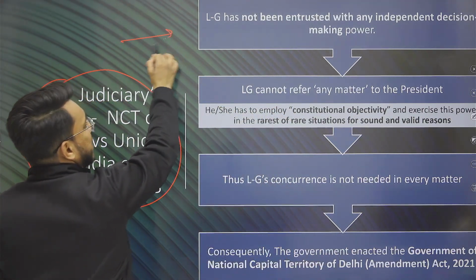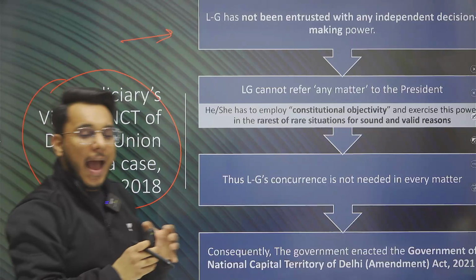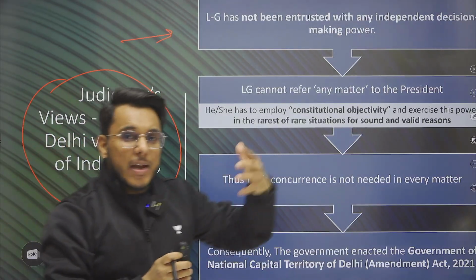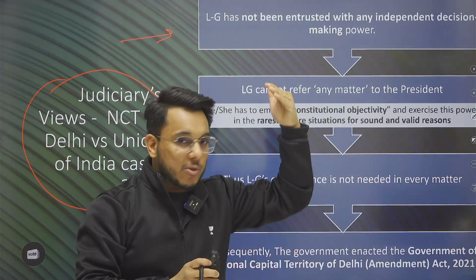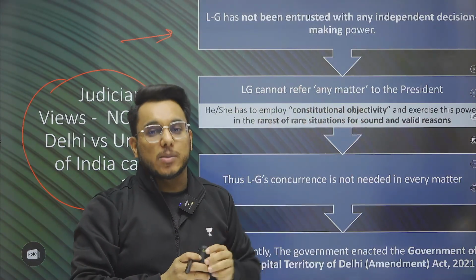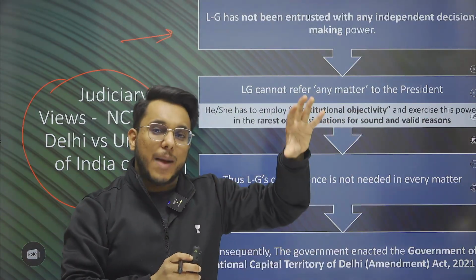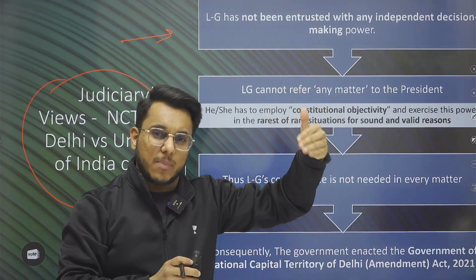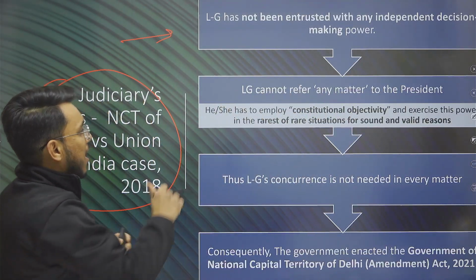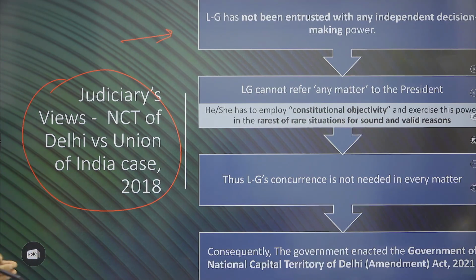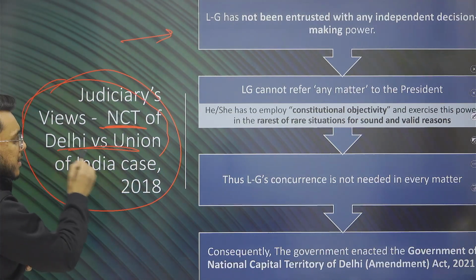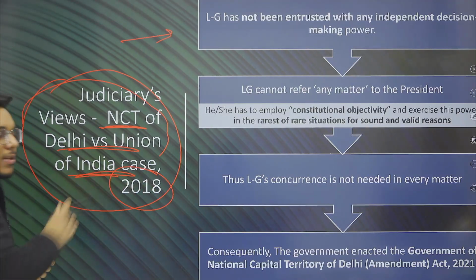In the past it has been seen that the lieutenant governor referred even day-to-day matters to the President of India and waited for the President's approval. By that, the Delhi government and the Legislative Assembly of Delhi got completely bypassed. This matter reached the Supreme Court, and the judgment was given, that is NCT of Delhi versus Union of India, 2018.